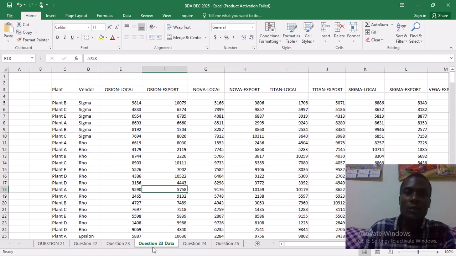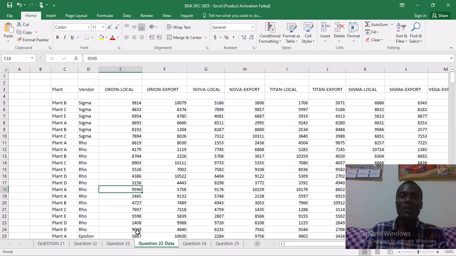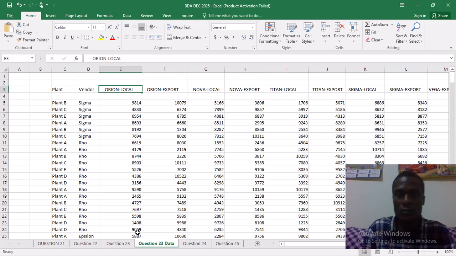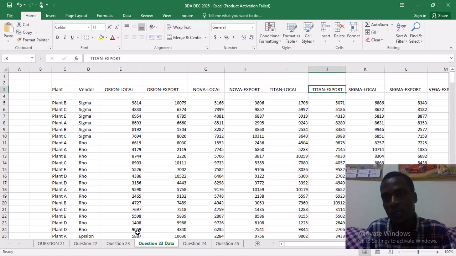So these ones are shillings, and then we have the destinations, like a product such as Orion. We have it local, then Orion export, Nova local, then Nova export, Titan local, then Titan export, like that. So we are having the product and the destination combined together.